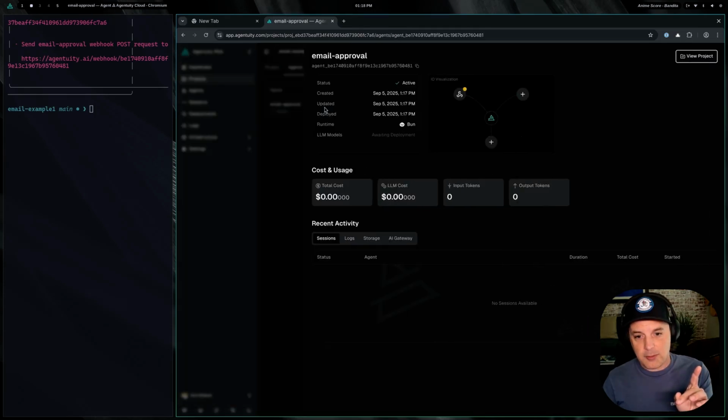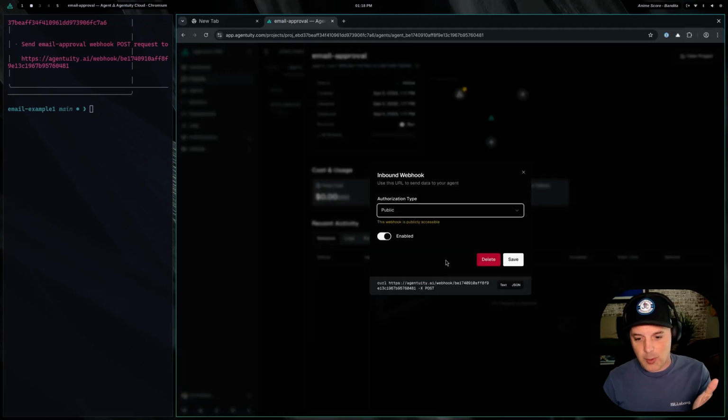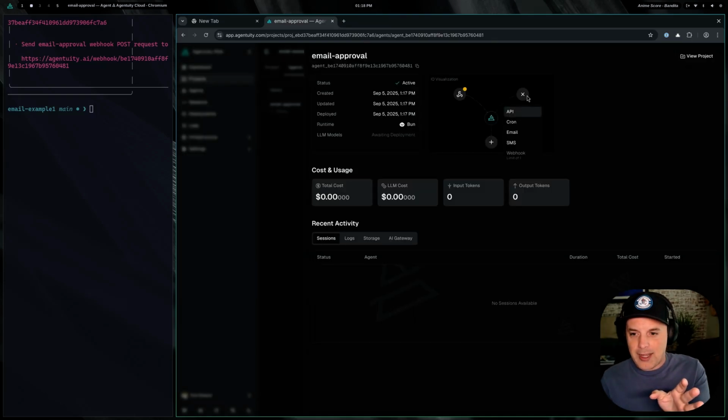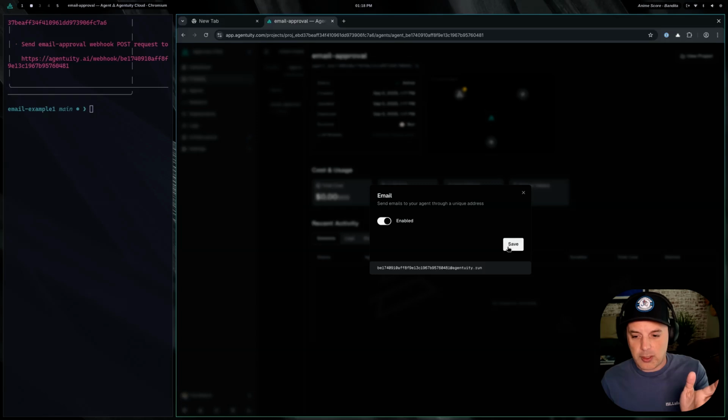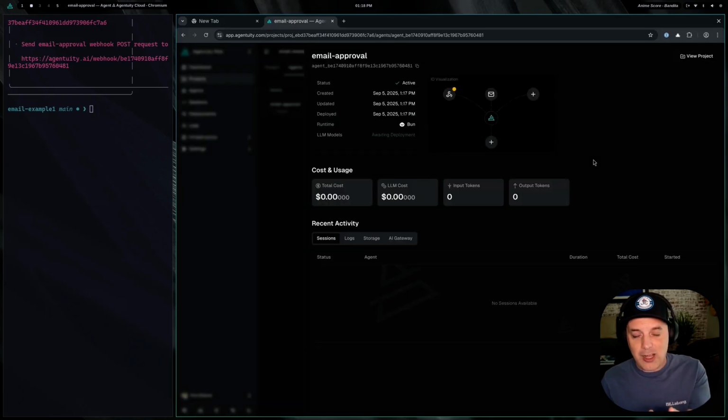And then if I click on it, we get some information about it. It automatically has a webhook. In this case, remember we made it public. We didn't say no, we said no API key. So I made it public, but I can actually hook up cron job, API, SMS, but I'm going to hook up the email. So we're going to say save. And now I just gave this agent an email. So now not only can I communicate with it via an API or a webhook in this case, I can now email it and then our code can handle that just the same. So that's as simple as it gets to hook it up.